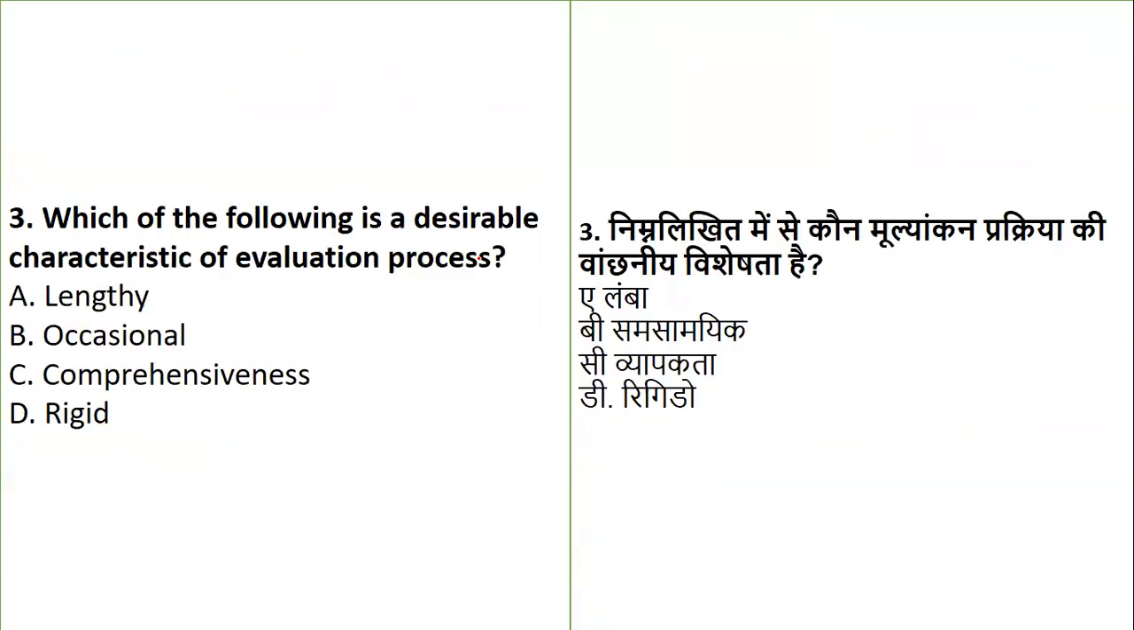Next question we have is, which of the following is a desirable characteristic of the evaluation process? Desirable. So all are there, but which is the most desirable characteristic? Lengthy, occasional, comprehensive, rigid. From the list, which is a desirable characteristic of the evaluation process? The one which is desirable is comprehensive. It means which includes everything. So it is inclusive of everything, and it is a part of the evaluation process.